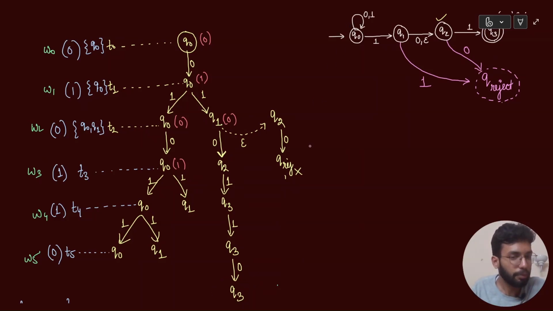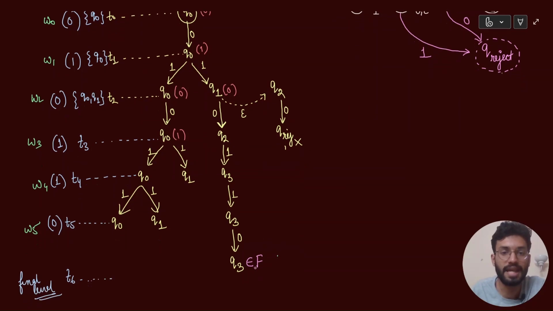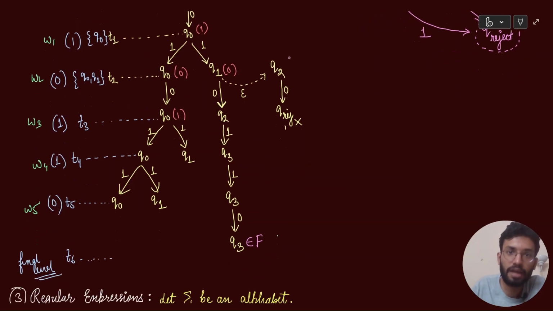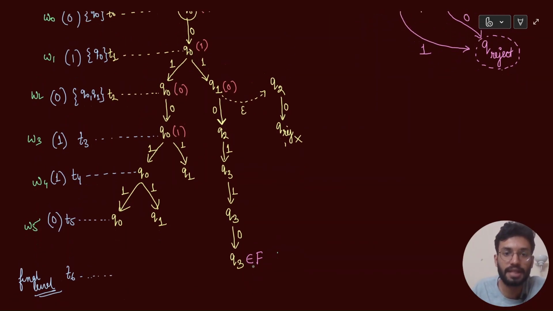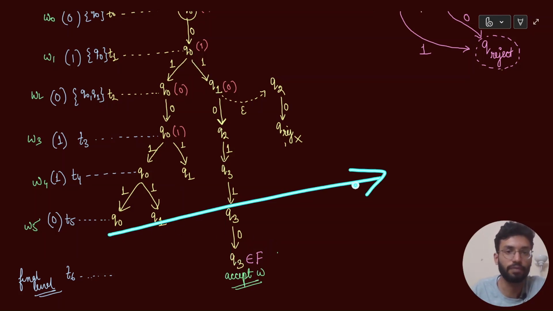And there is something peculiar about the Q3 as well. Q3 belongs to my F, means Q3 is an accepting state. Therefore, my string actually gets accepted. So this will accept my string. My string gets accepted in this particular thread of computation. And actually, we can now halt all the other threads of computation if you want.